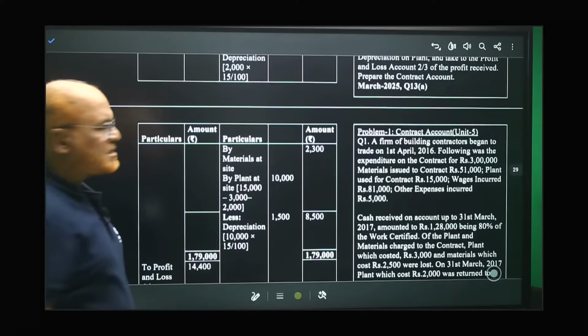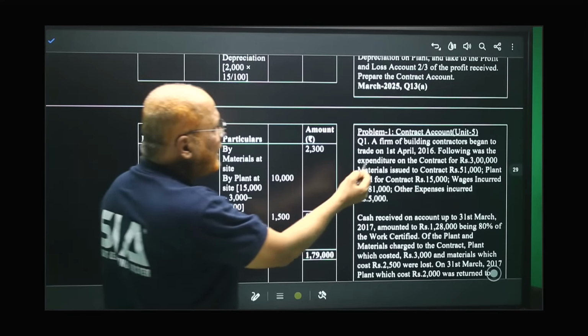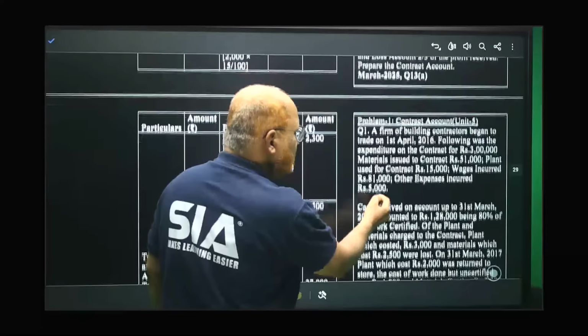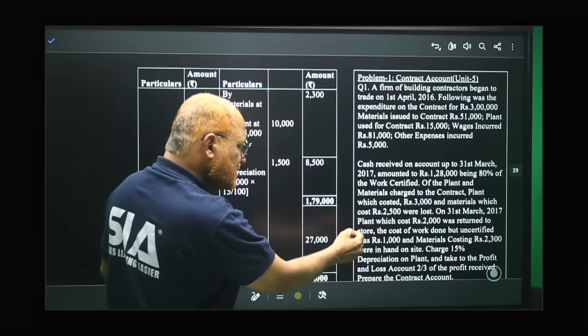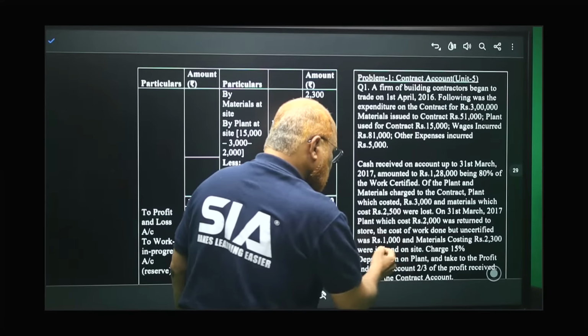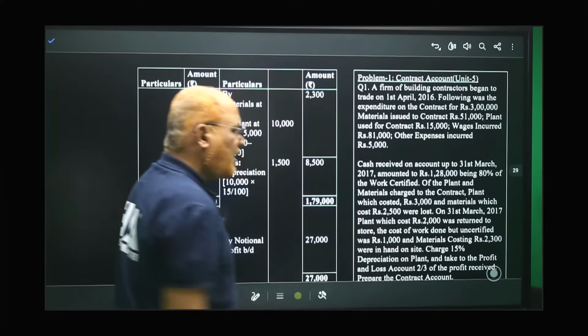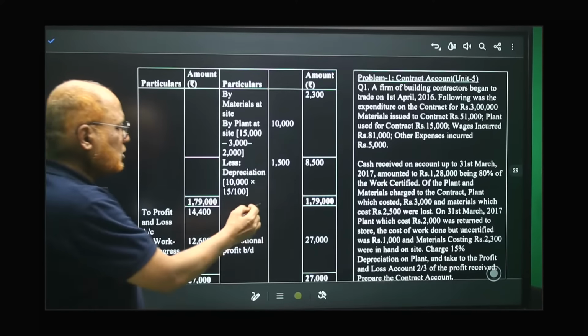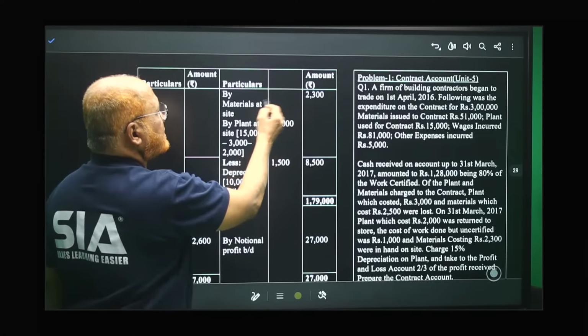Now, materials at site. In the problem, it is given that at the end of the contract, some material was at site. Here, somewhere given: uncertified work 1,000 and material closing costing 2,300 were in hand on site. So 2,300 material was at site.